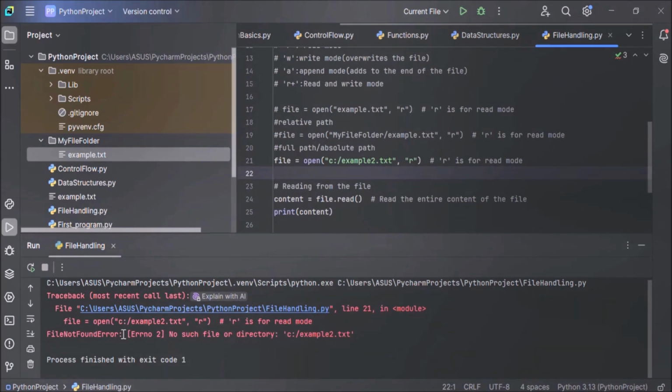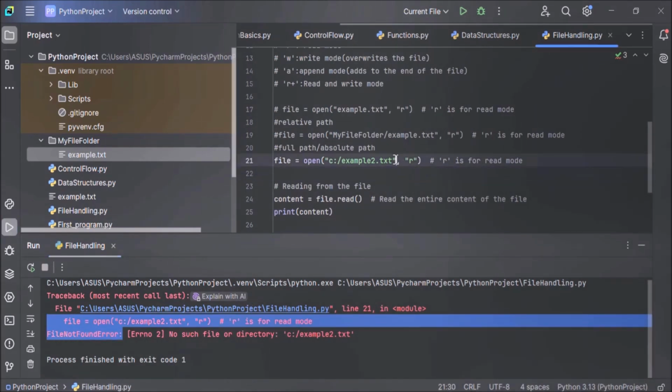You can see here, file not found error, because the file which we have mentioned here is not present in the expected directory. So to troubleshoot, you have to verify the file exists in the expected location.